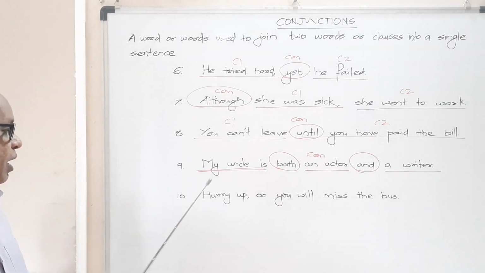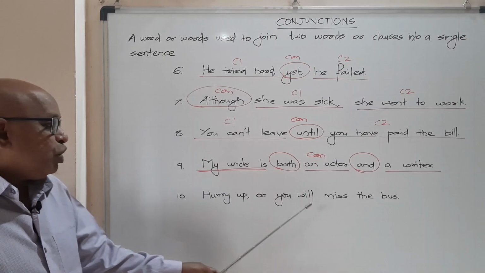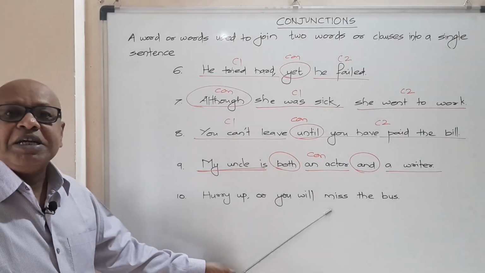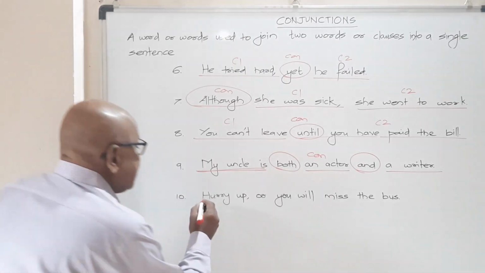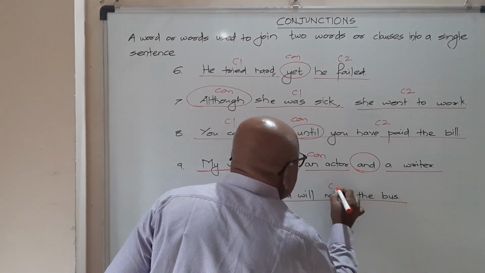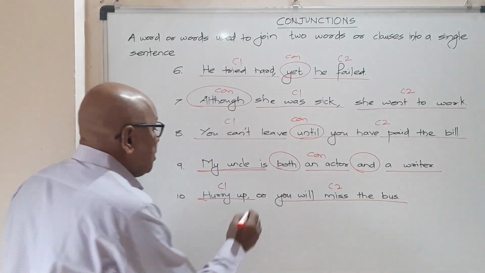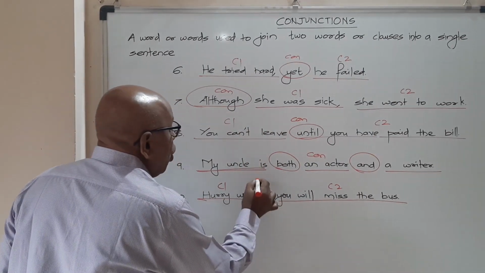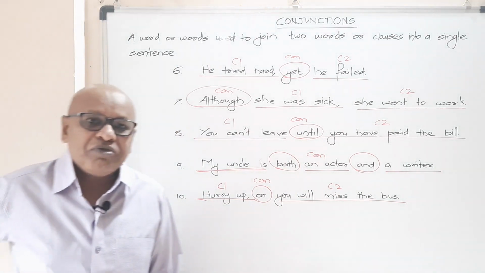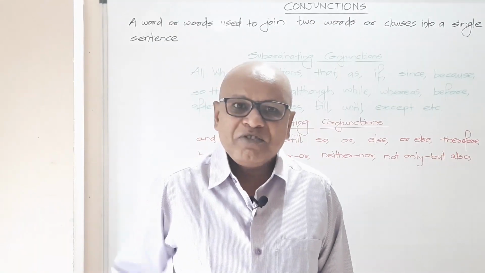The 10th one. Hurry up or you will miss the bus. Now in this case, hurry up, clause 1, you will miss the bus, clause 2, joined together by the conjunction or. So this is also a conjunction. Is that okay, friends? Alright, friends.